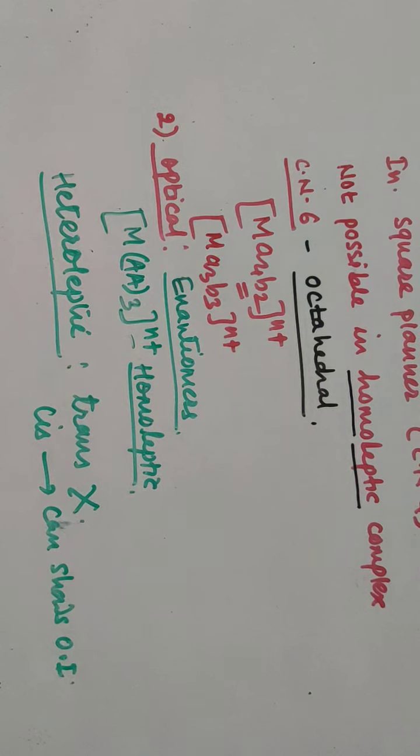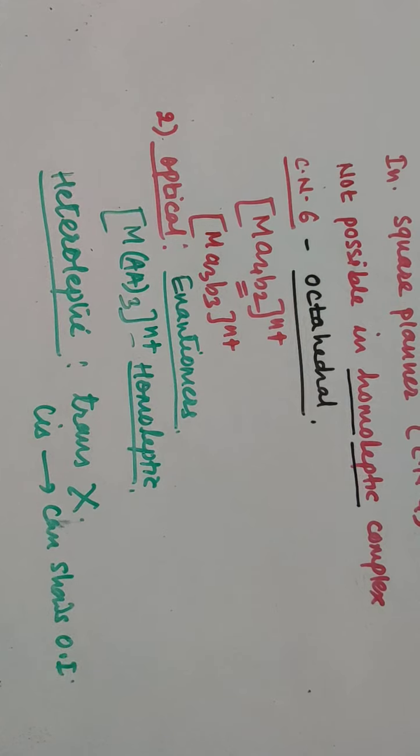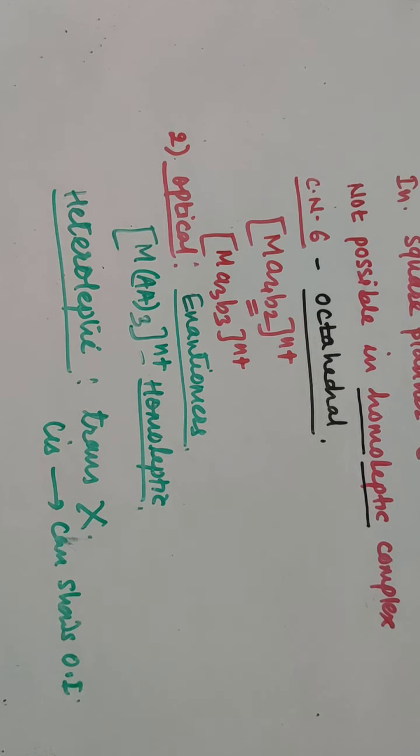Because cis isomers can show two compounds with a non-superimposable mirror image relationship. In trans isomers, the mirror images are superimposable, so they cannot show optical isomerism. When the complex is heteroleptic, there are cis isomers and trans isomers, but only the cis isomers are optically active. Trans isomers are not optically active as their mirror images are superimposable.